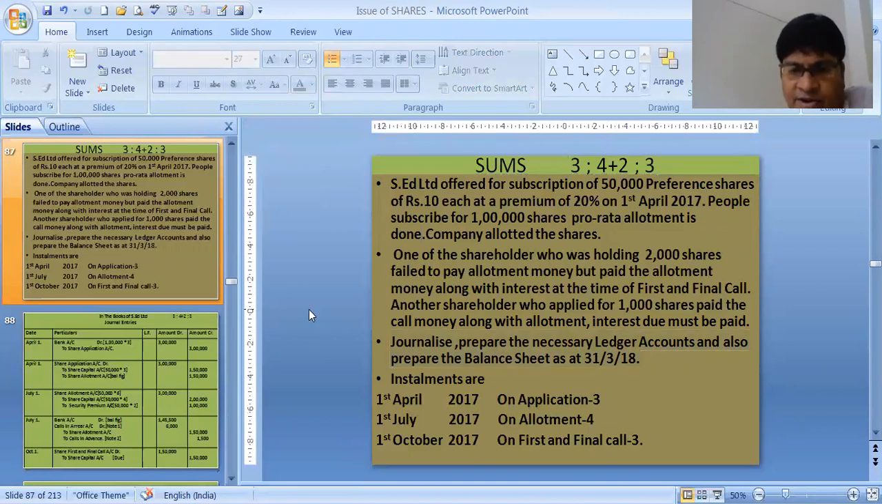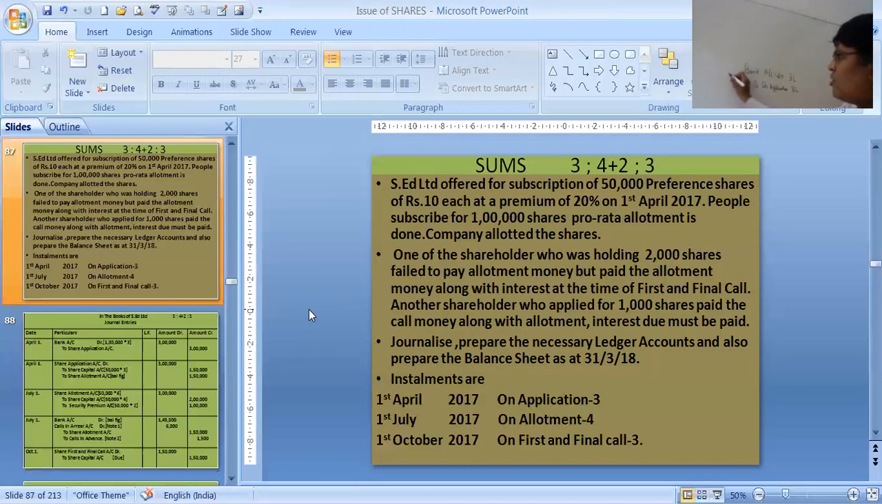Let's do the entries. First entry, see the board, you will understand. First entry will be what? Bank account debit. How much amount? It will be 3 rupees into 1 lakh shares, so 3 lakh rupees. To share application, that is also 3 lakhs. So bank account debit to share application 3 lakhs.